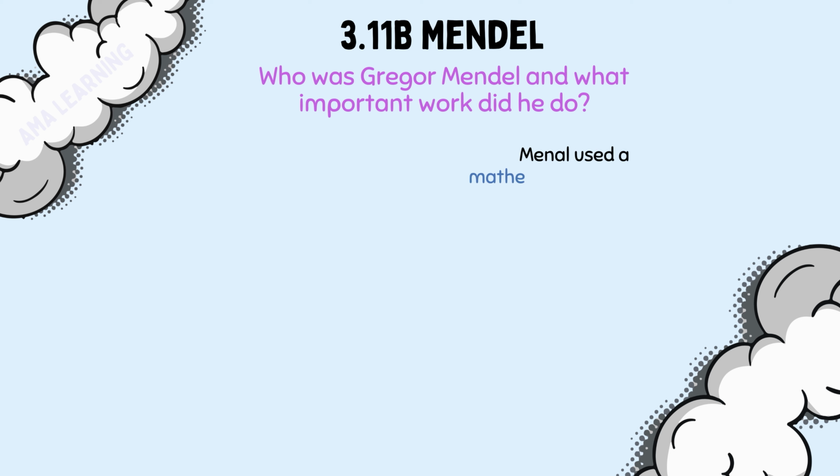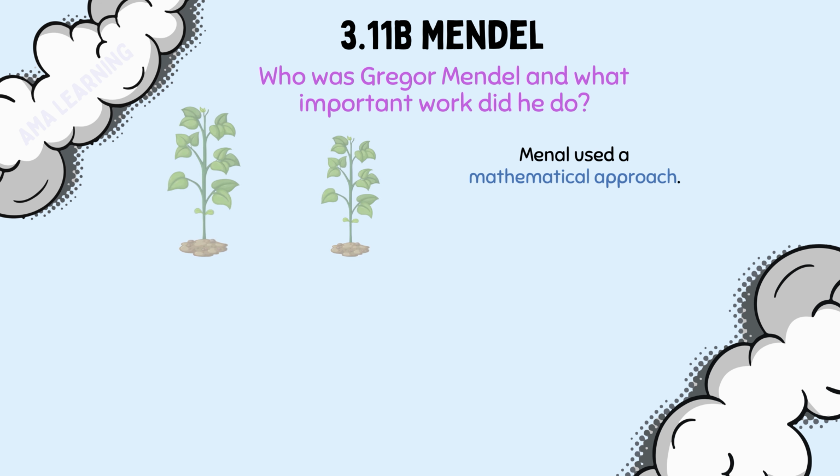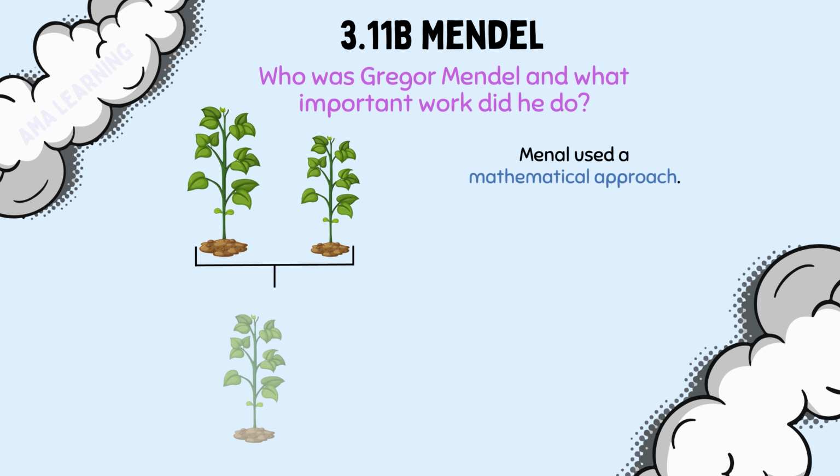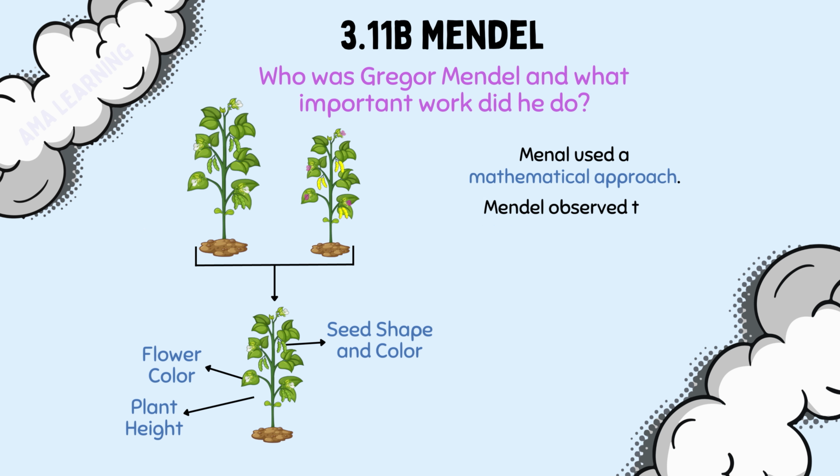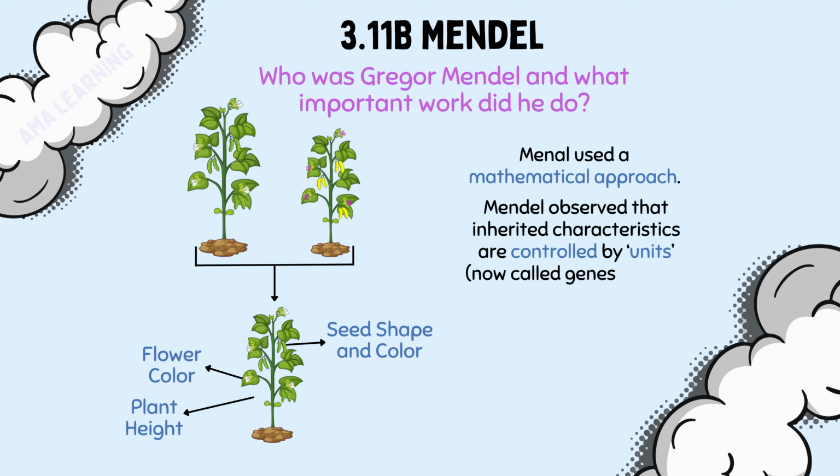He used a mathematical approach to study how traits were passed from one generation to the next, focusing on observable characteristics like flower color, seed shape, and plant height. Mendel observed that inherited characteristics are controlled by units, now called genes, passed unchanged from parents to offspring.